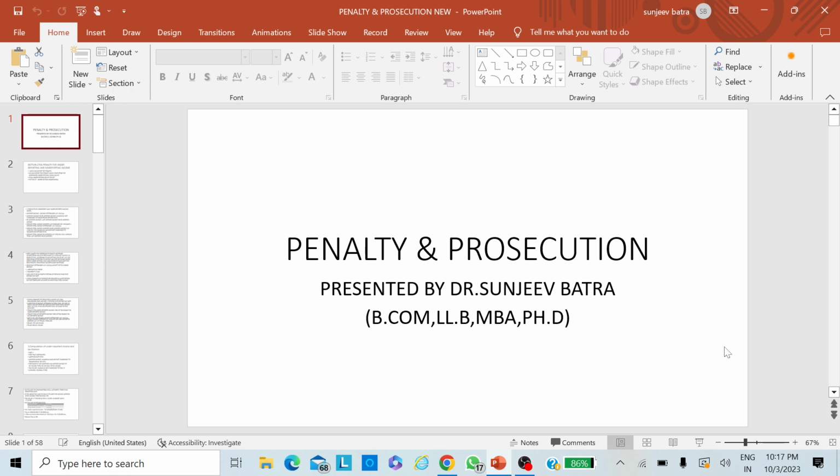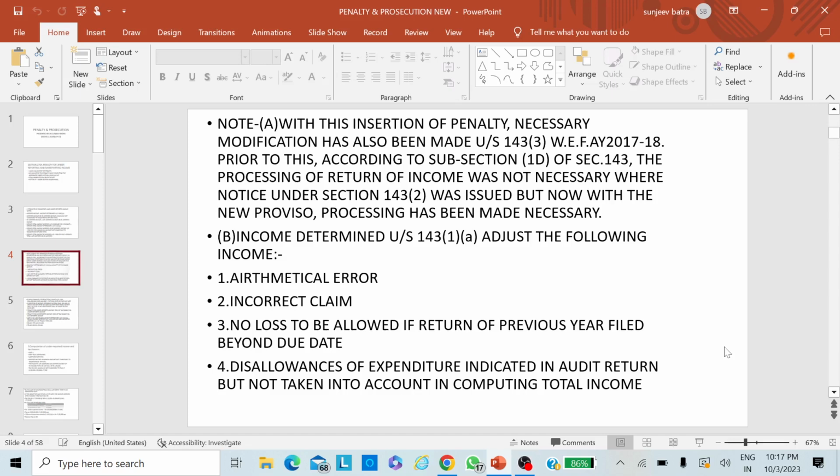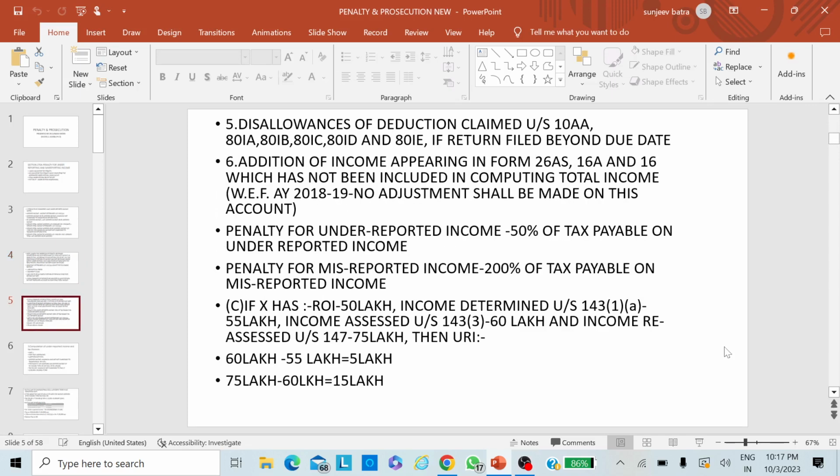Now we will take up some examples so that it will be easier for you to learn, and you can see in my slides. In the second slide, I have told you who can impose the penalty. I have told you about the authorities, and I am going to take up some examples, not wasting time again on these subsections 1, 2 and 3. And the slide starts.